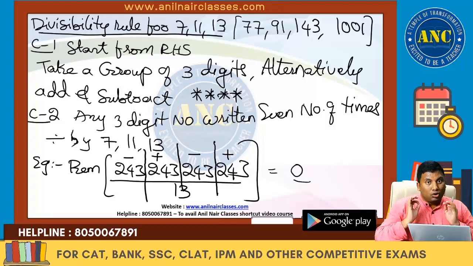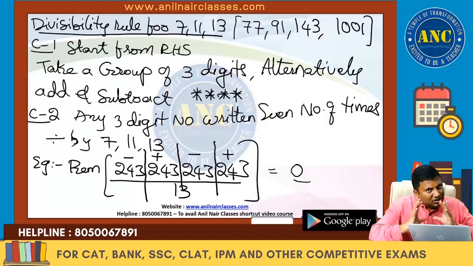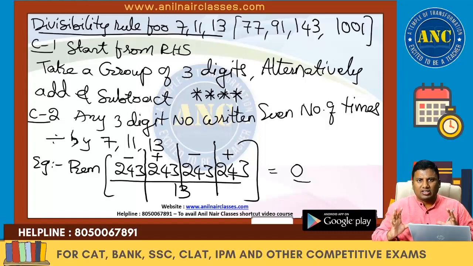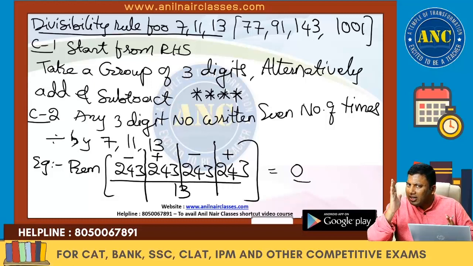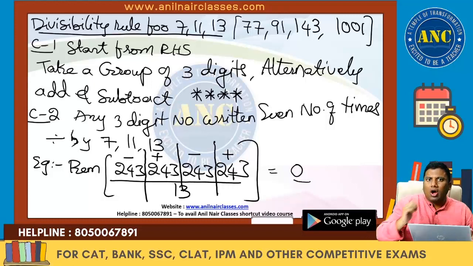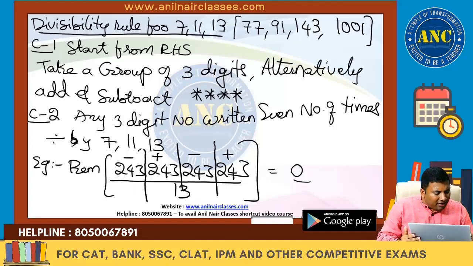So, two important things. First is the generic divisibility rule for 7, 11, 13: start from right hand side, take a group of three digits, alternately add and subtract. Second, any three digit number written even number of times is always divisible by 7, 11 and 13. I hope this concept is clear.